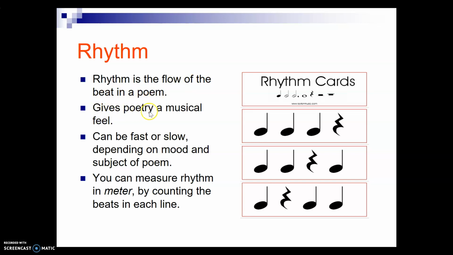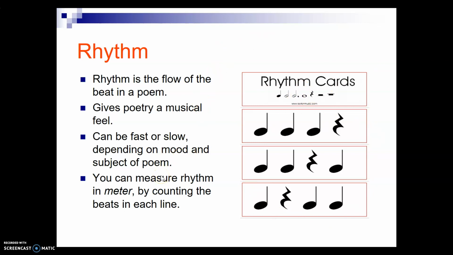Rhythm gives poetry or poems a musical feel. Rhythm can be fast or slow depending on the mood and the subject of the poem. And you can measure rhythm in meter by counting the beats in each line. This reminds us of music, when we can read the notes to help us keep the beat or the rhythm.